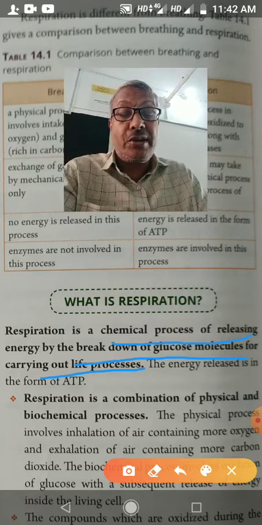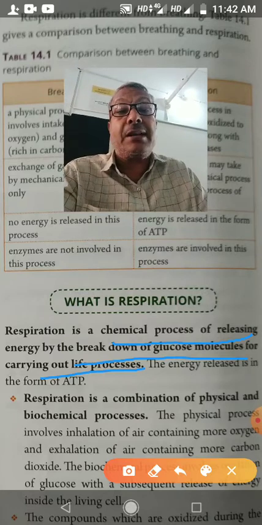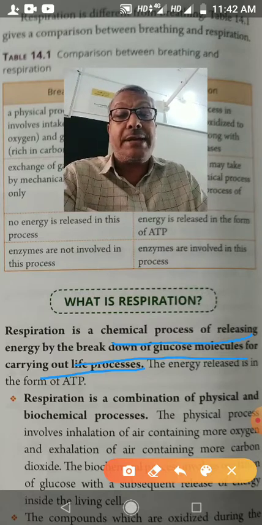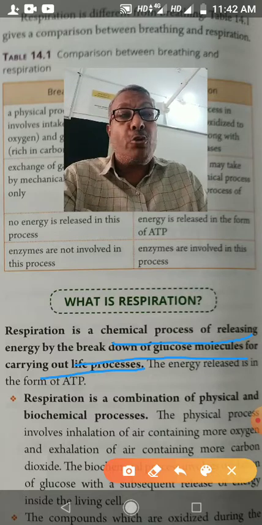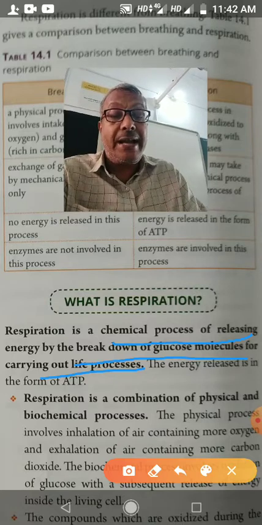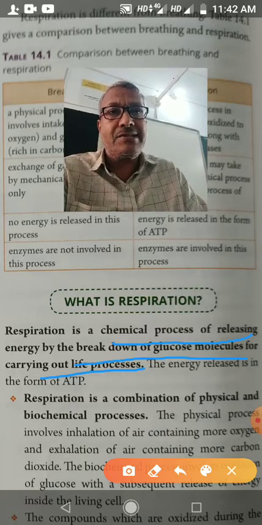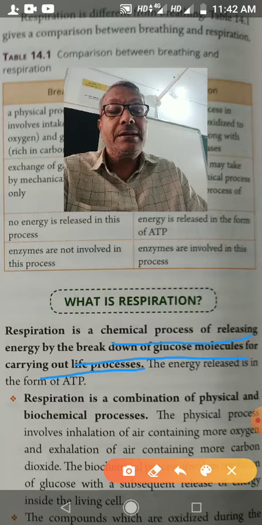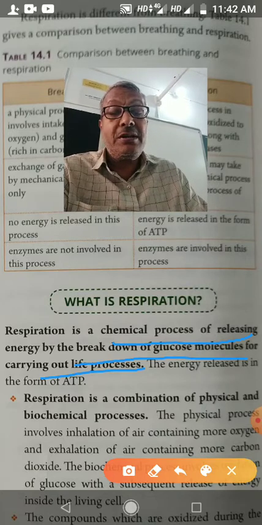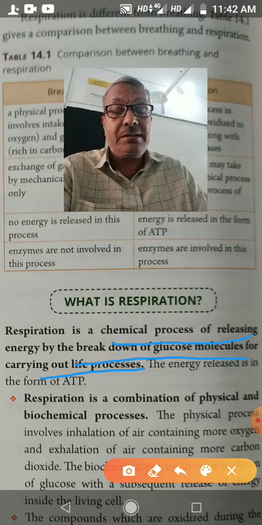So children, you have to study on the basis of oxygen, whether oxygen is used during respiration or not. On the basis of it, there are two types of respiration: aerobic respiration and anaerobic respiration. In aerobic respiration, oxygen is used, and glucose is completely oxidized into carbon dioxide and water. This process is completed in the cytoplasm of the cell and mitochondria. 38 ATP of energy are released.